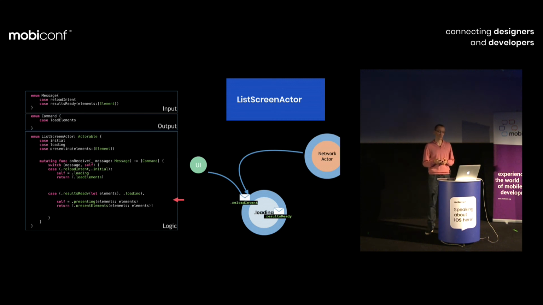In such case, we should say, okay, since now I'm not loading anymore, so I'm setting myself into a presenting state. And I'm saying to my UI layer, please present elements, and here there are elements for you to present. I don't care how do you do it. It's table view, I don't know.